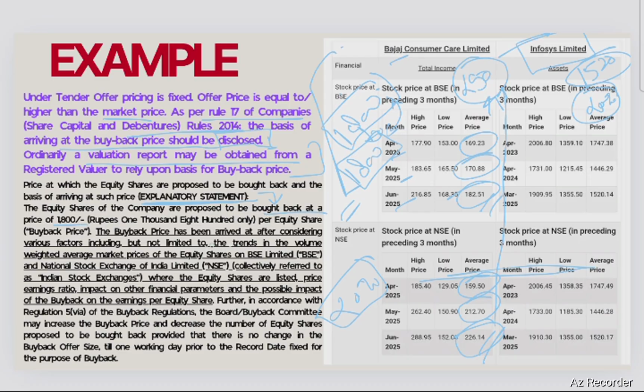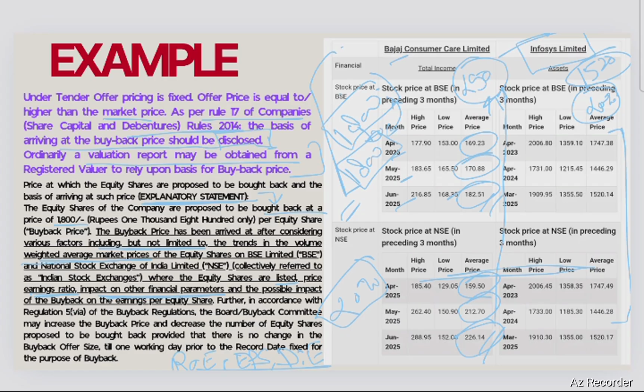The buyback price has been arrived at after considering various factors, including but not limited to: the weighted average market price, which has been there in this sheet, the stock exchanges where the equity shares are listed, the price earning ratio, and the impact on other financial parameters, like the impact on return on equity, EPS, or debt to equity ratio.